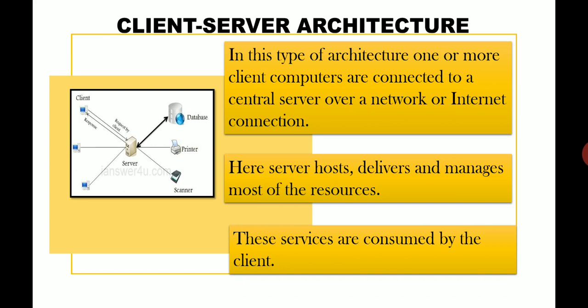In this type of architecture, one or more client computers are connected to a central server over a network or internet connection. Here, the job of the server is to host, deliver, and manage most of the resources. These services are consumed by the client.